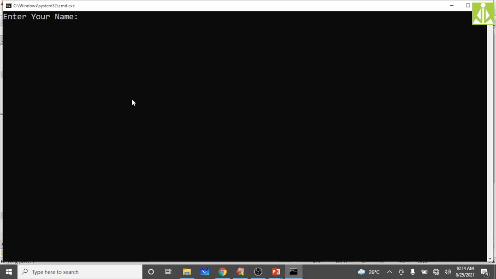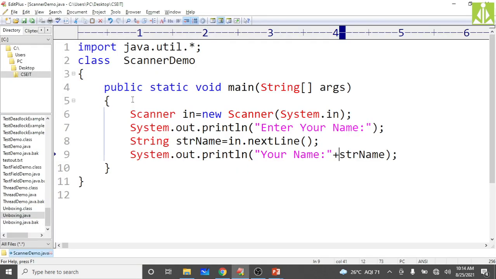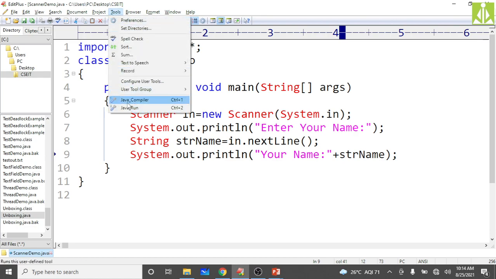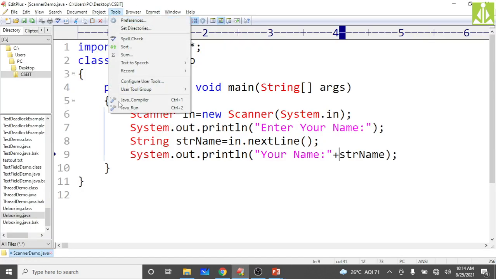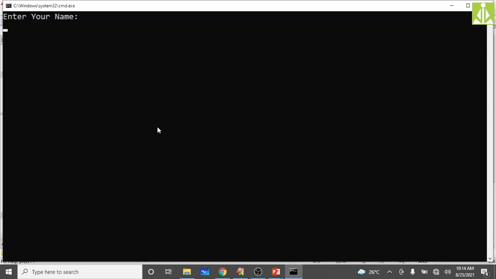So it is asking me to input my name. If I give Muhammad, hit enter, it prints your name Muhammad. It is reading the string from the keyboard and printing it on the output screen. Now we will check with a space, because we are reading a line. So with space we will check how it parses that. Okay, CSE department.